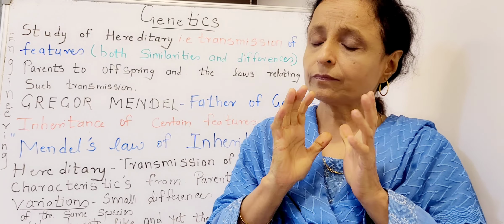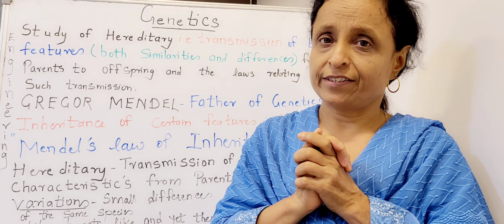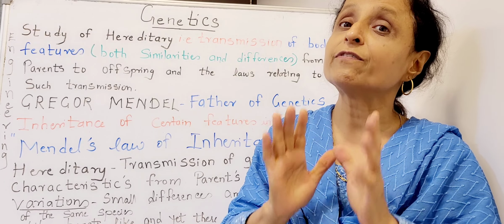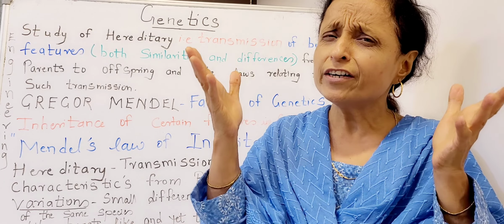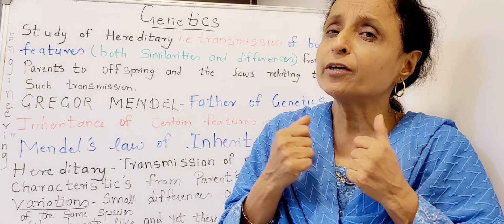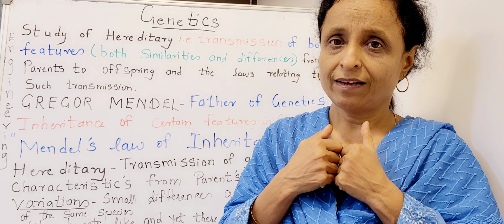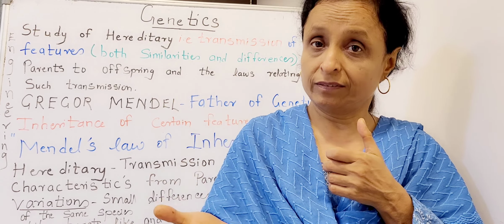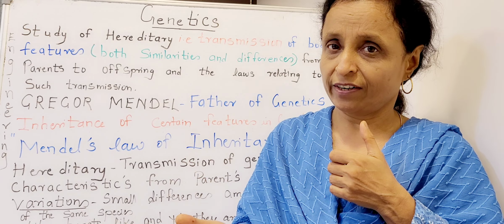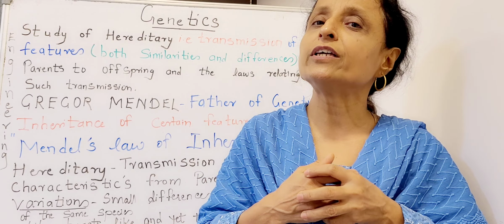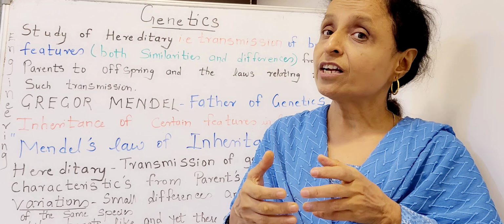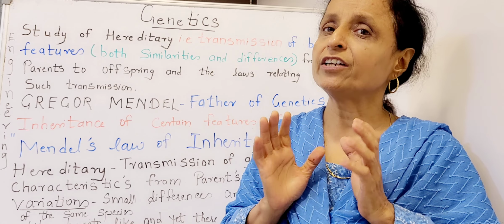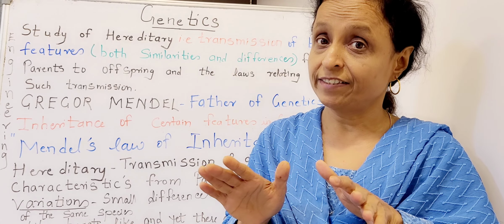Now, there was a scientist, Gregor Mendel. He is also known as the father of genetics. Two hundred years ago he was born in a poor peasant family, and he was an Austrian monk. He studied in a monastery, and later went to the University of Vienna to study science and mathematics. He tried becoming a teacher, but he failed the test.